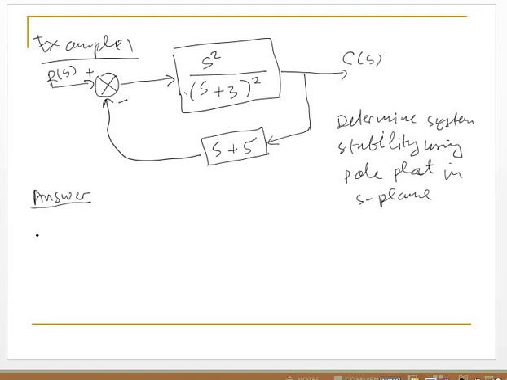The first, we determine the closed loop transfer function.